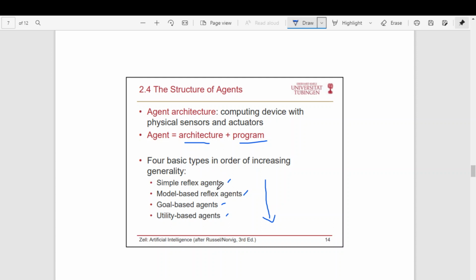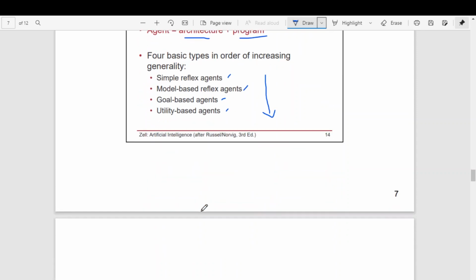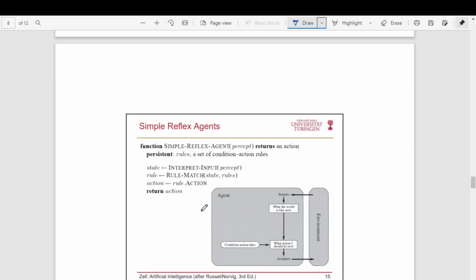Now you can say this is a simple agent. This is a little complex, complex in the sense more sophisticated. This is more sophisticated, and this is a highly sophisticated agent. So what are all these things? Let us try to understand. First, let us try to understand what a simple reflex agent is.